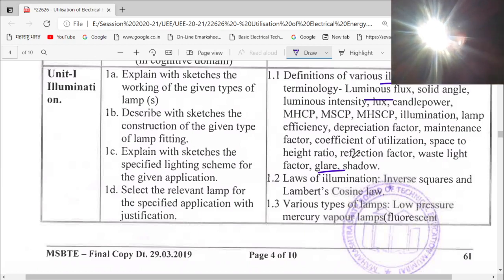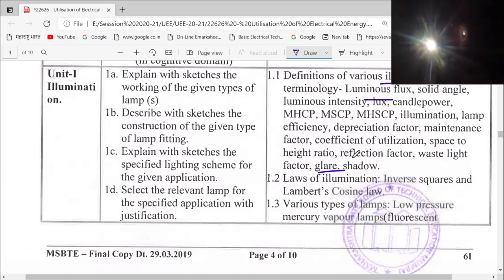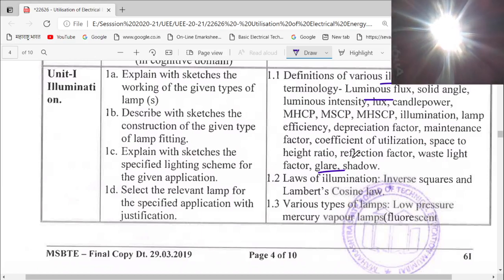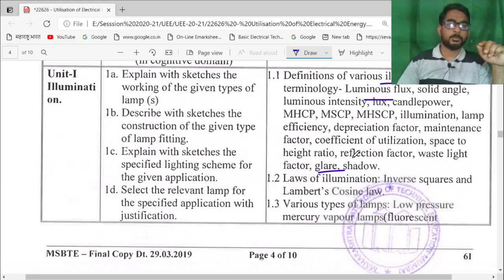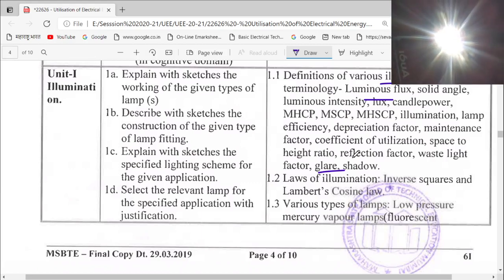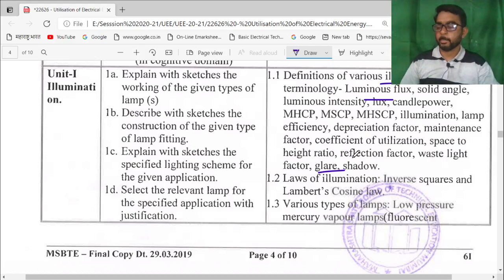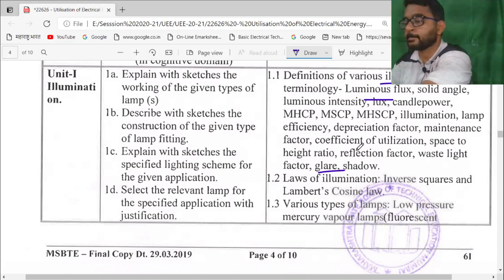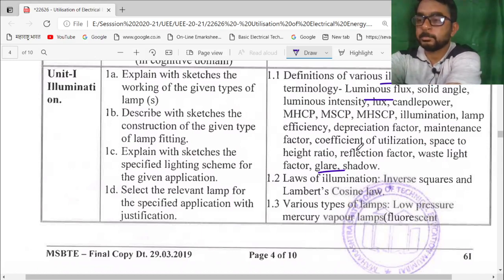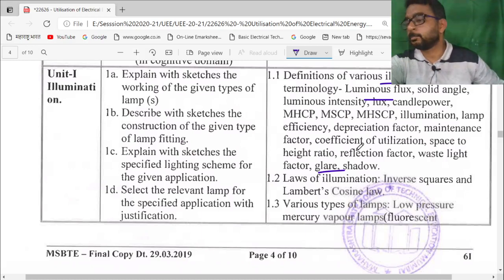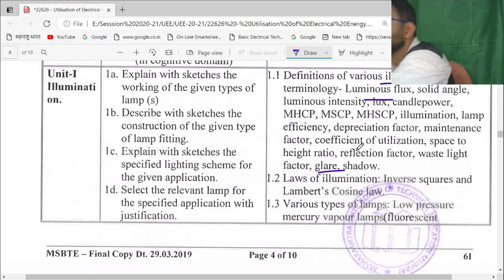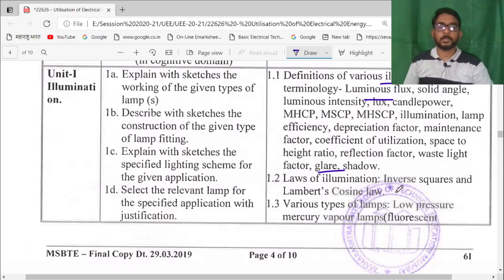With the torch, I am not visible here. If we remove the torch, I am visible. Now here I am not visible. So this phenomenon is known as glare. These are the concepts that every student should know.